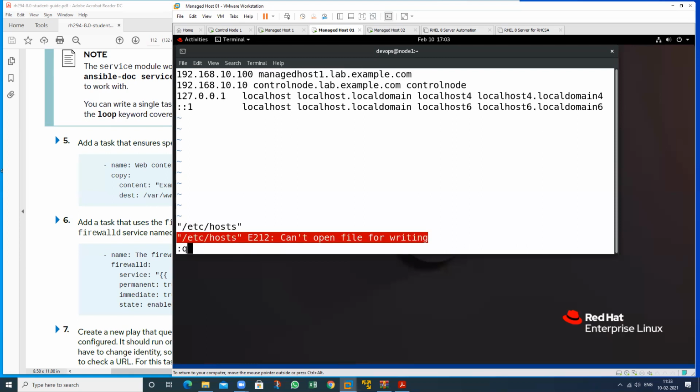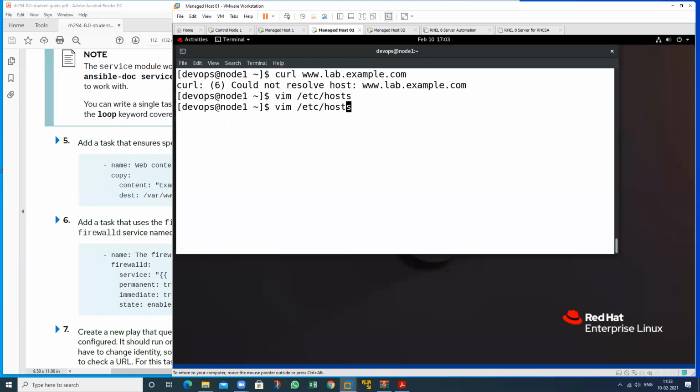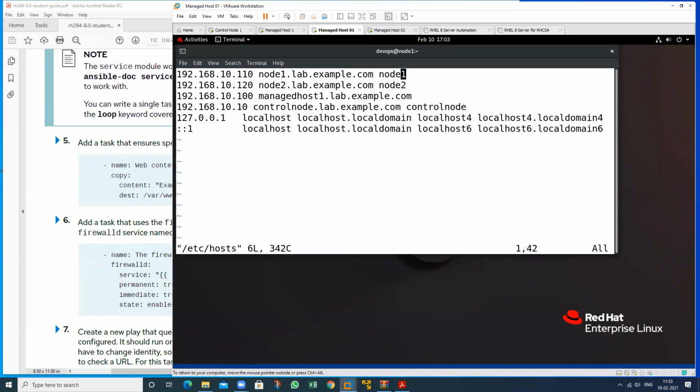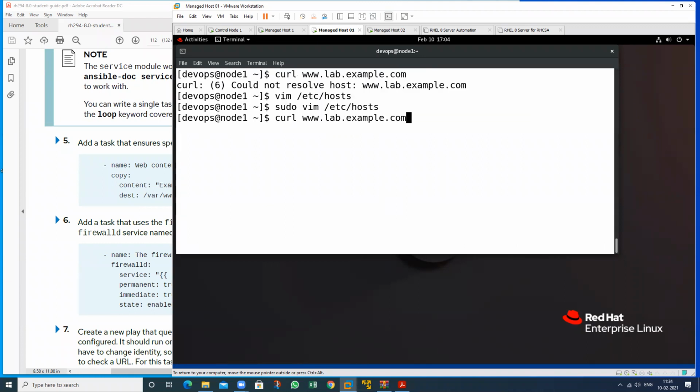Again. Okay, just type sudo here and just move www, and I want to check this again. Will this work or not? Okay, no.